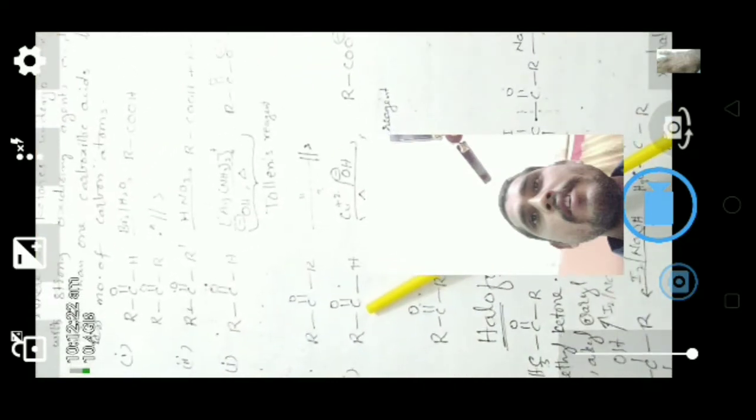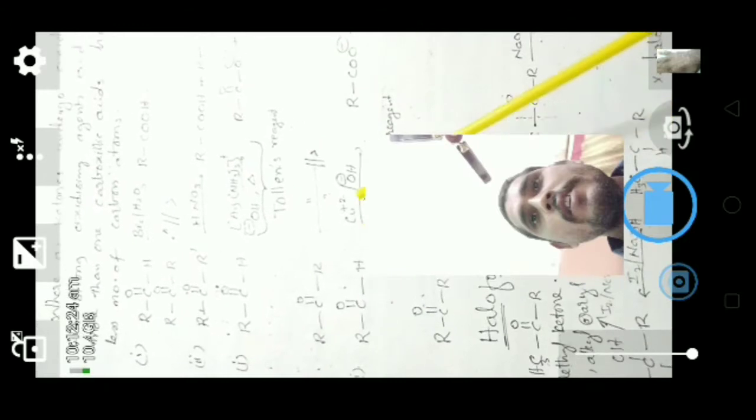Silver we obtained here. Here the same aldehyde, when we react with the copper salt in the presence of base, gives carboxylate ion and cuprous oxide, a red precipitate. Here also aldehyde reacts with the copper salt, that is Fehling's reagent, to give carboxylate ion and cuprous oxide, red precipitate. But ketone doesn't react with Fehling's reagent and doesn't give any product.